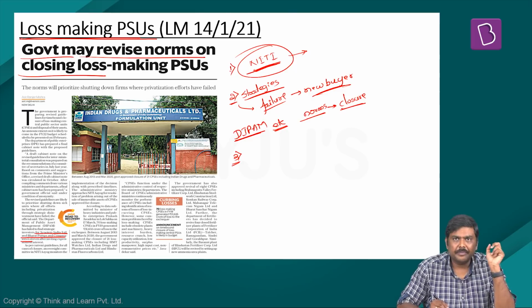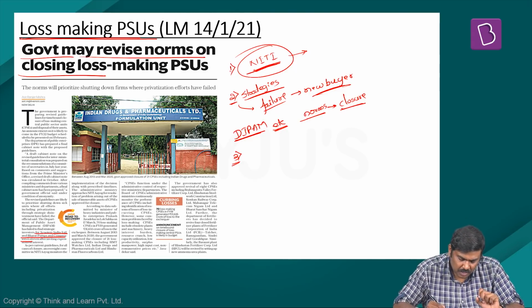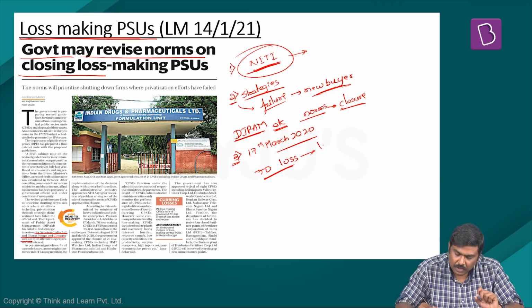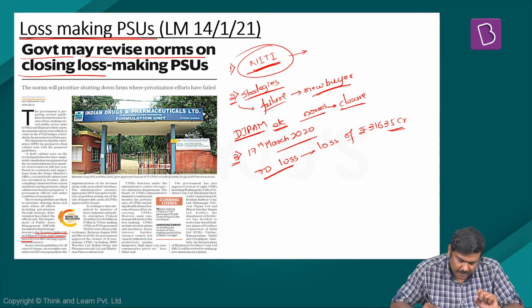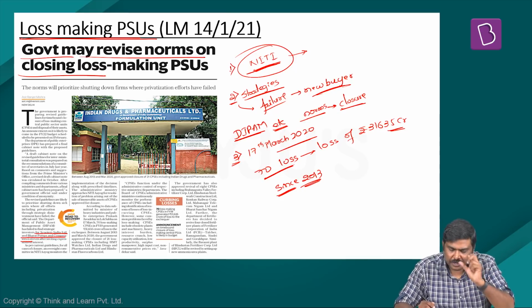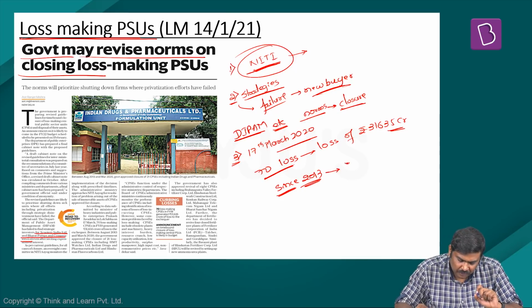Third very important point, as per the data given in the article, as of 17th March 2020, 70 loss-making CPSEs have generated a loss of 31,635 crores for the government exchequer. And since 2013, that is basically between 2013 to 2020, the Government of India has approved closure of 21 loss-making CPSEs.